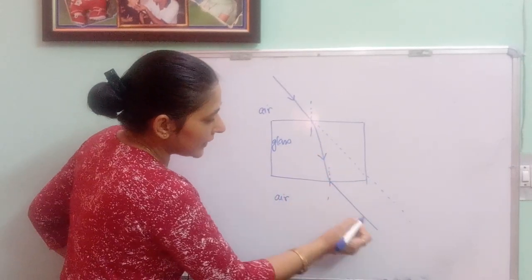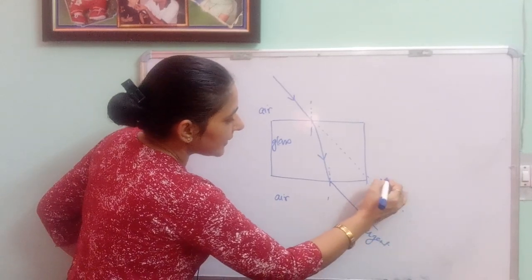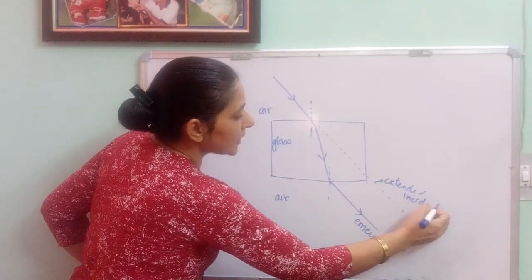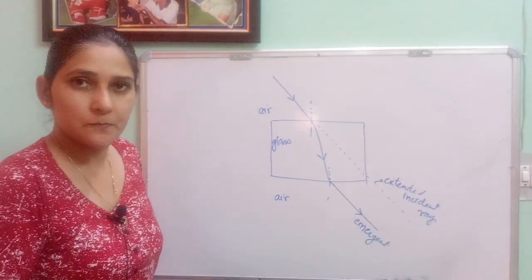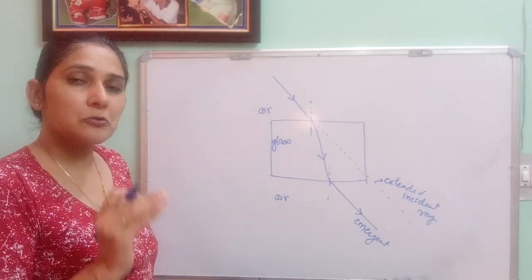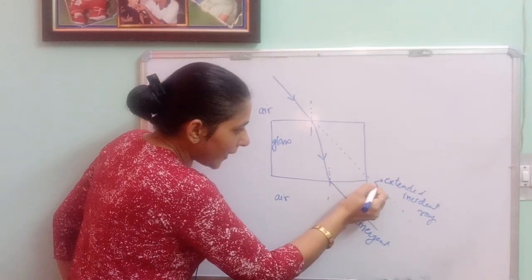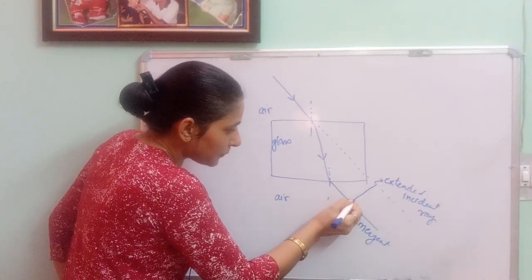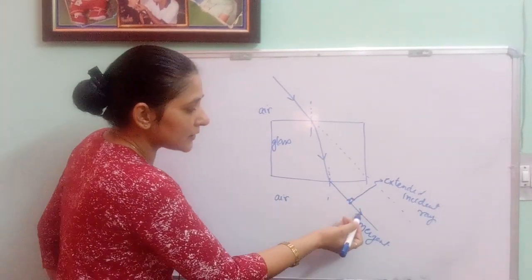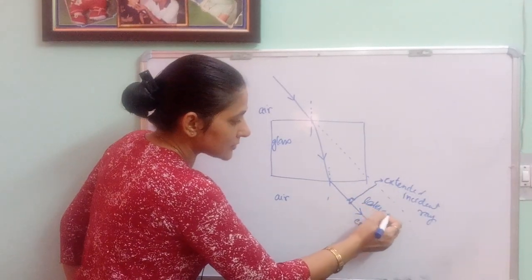When you extend this incident ray, you will come to know that this emergent ray and this extended incident ray are parallel to each other when you observe refraction through a glass slab. And the perpendicular distance between the emergent ray and the extended incident ray is known as lateral displacement.